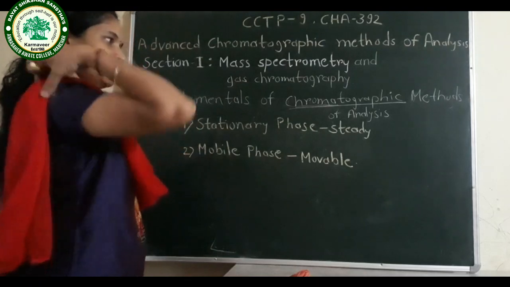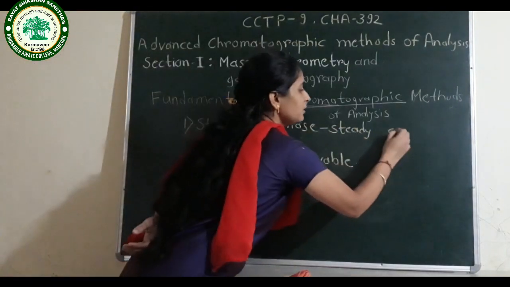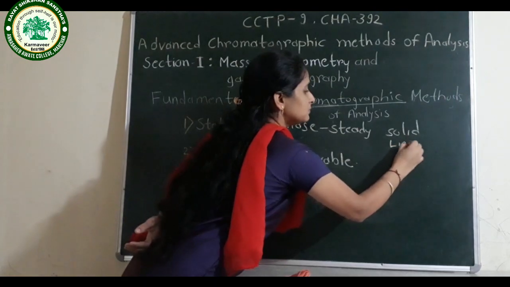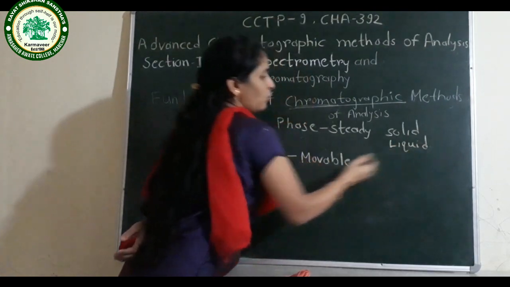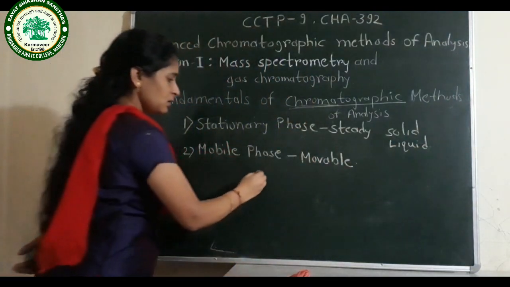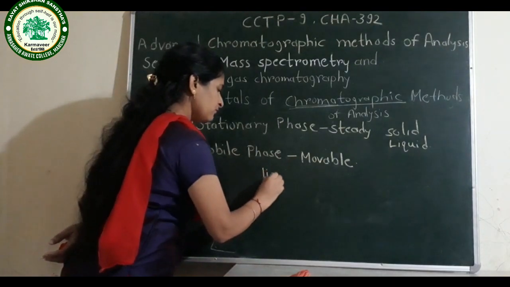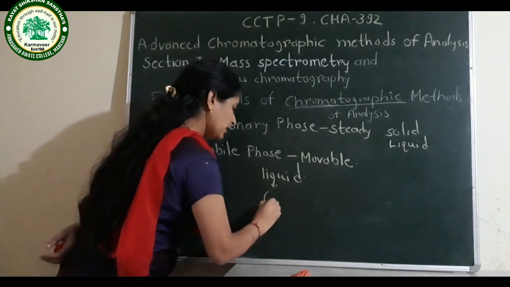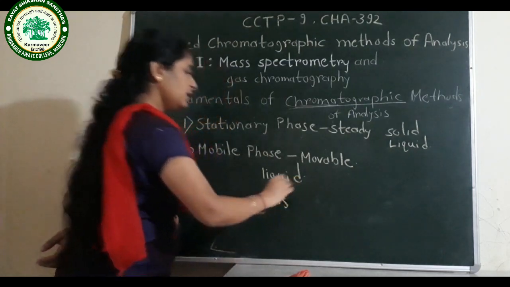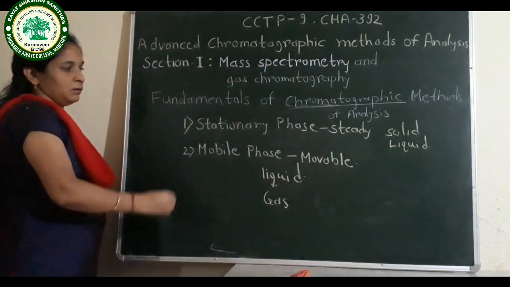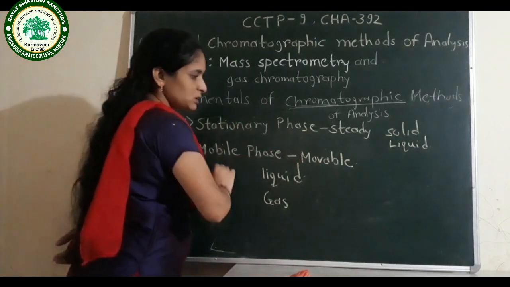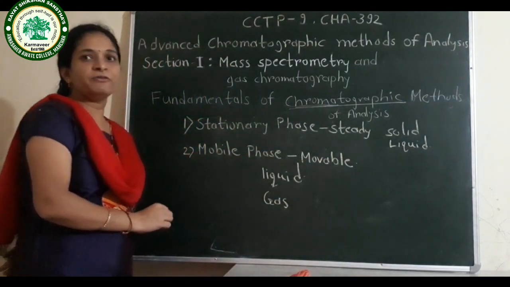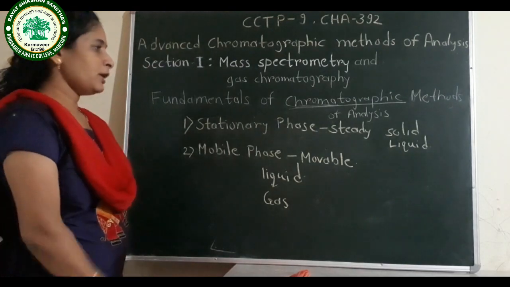The stationary phase used may be solid or liquid, and mobile phase used is liquid or gas. Depending upon the stationary phase used and the mobile phase used, there are different types of chromatography.